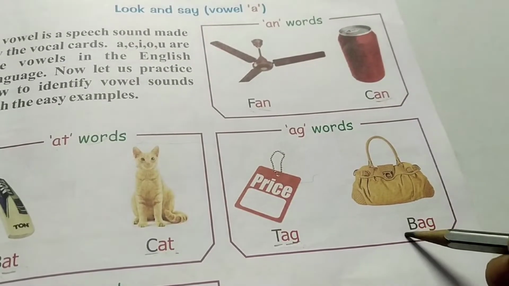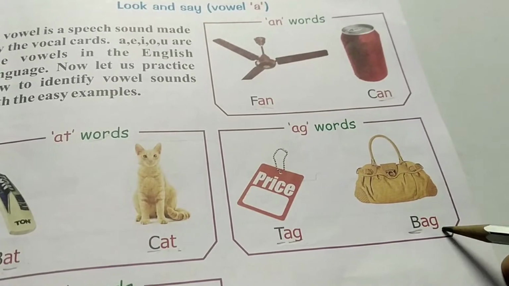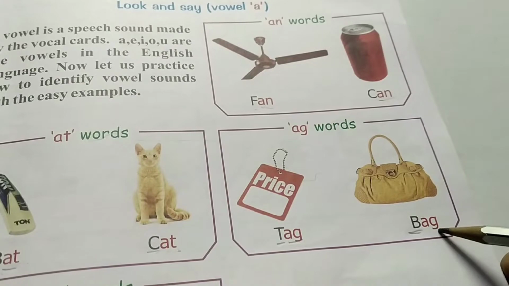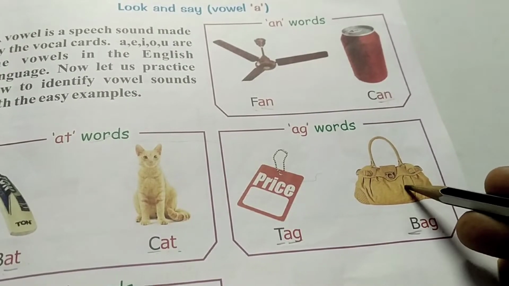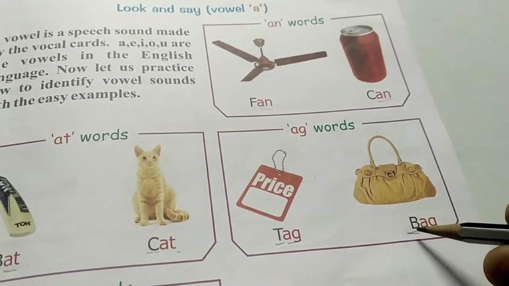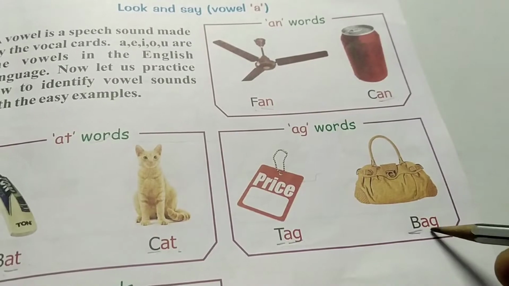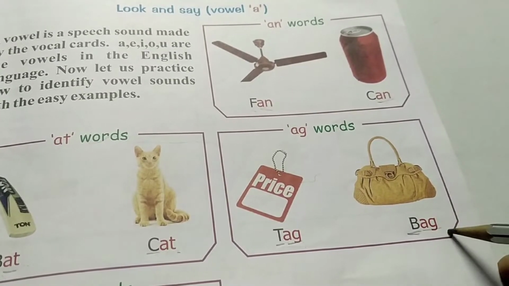And here the first letter is B. So, B, ag, bag. What picture is given here? Bag picture is given. For that, you have to pronounce like this. For B, what is the sound? B. And A-G, ag. B, ag, bag.